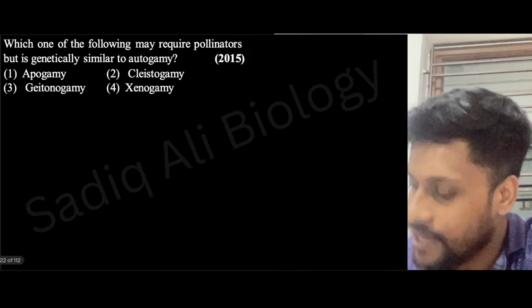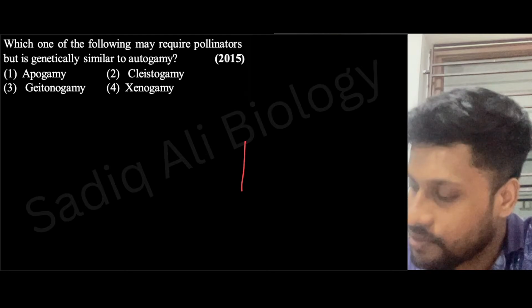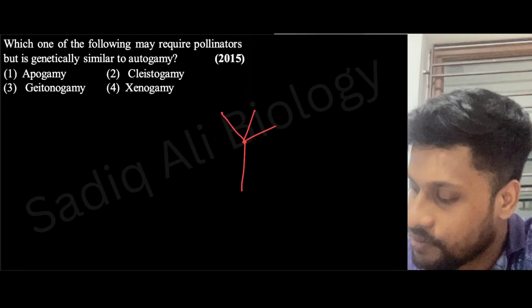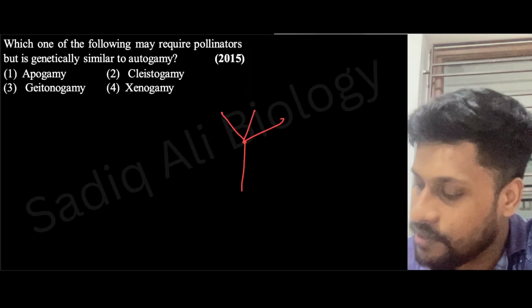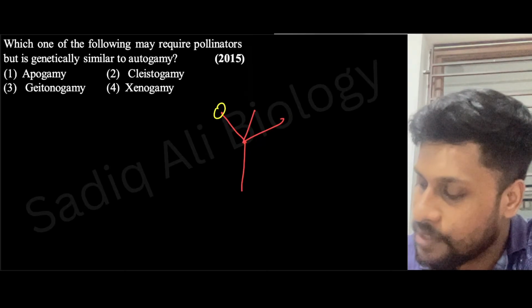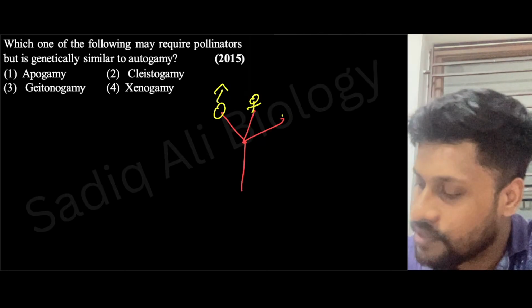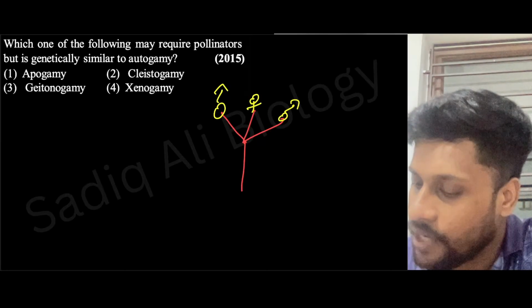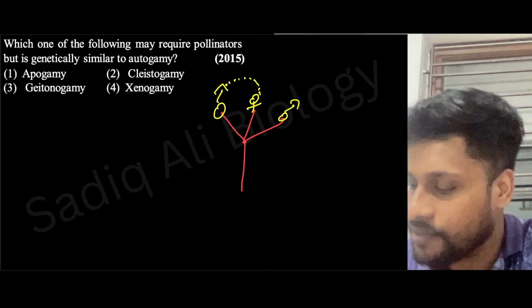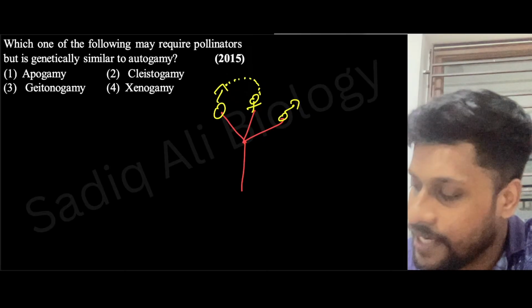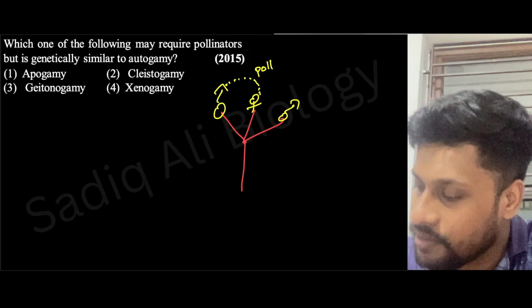Yeah, see, this is the case of, let's say, for example, this is a male flower, this is a female flower, this is a male flower. So here what happens? From here, pollen grains will be reaching the female part. So here, they need a pollinator, right?